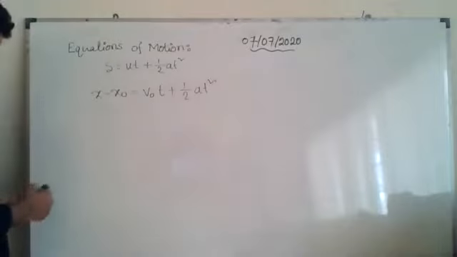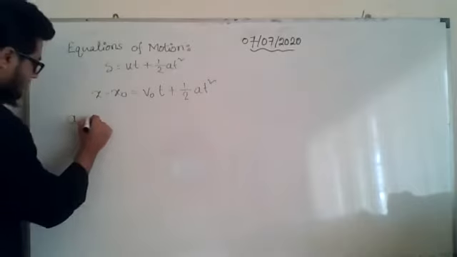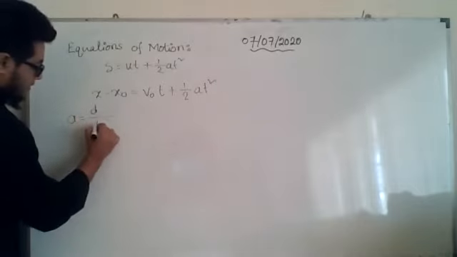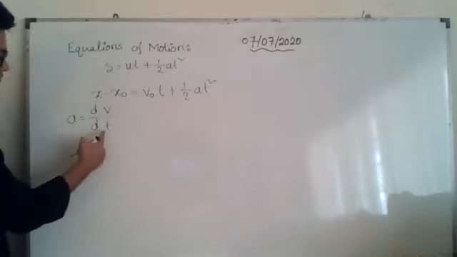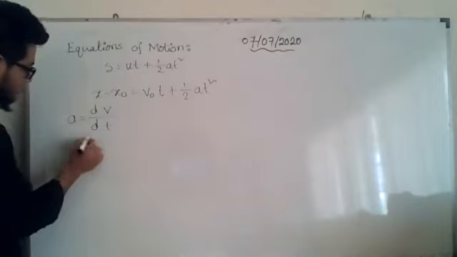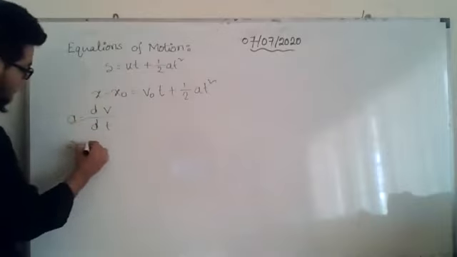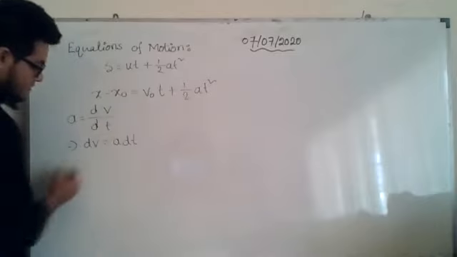Now let us see the derivation. The first line they have started with is the definition of acceleration. Acceleration is dv/dt, meaning the rate of change of velocity with respect to time. So if I do cross multiplication, then dv into 1 will be dv, a into dt will become a dt.